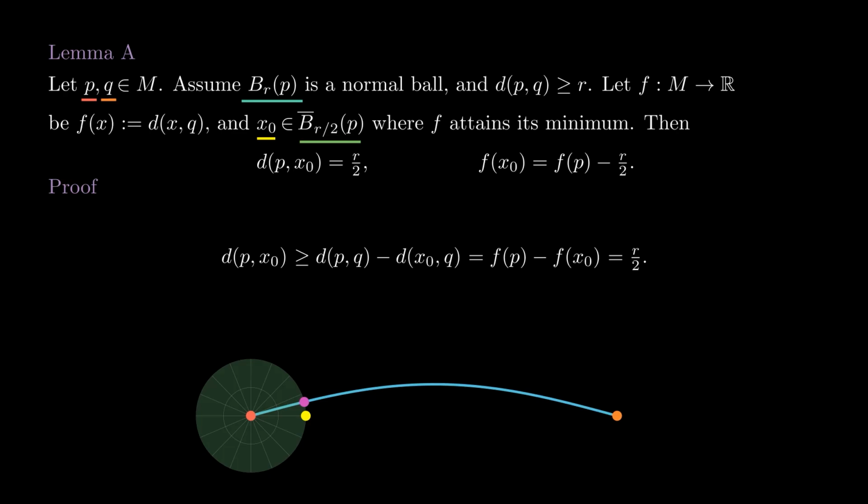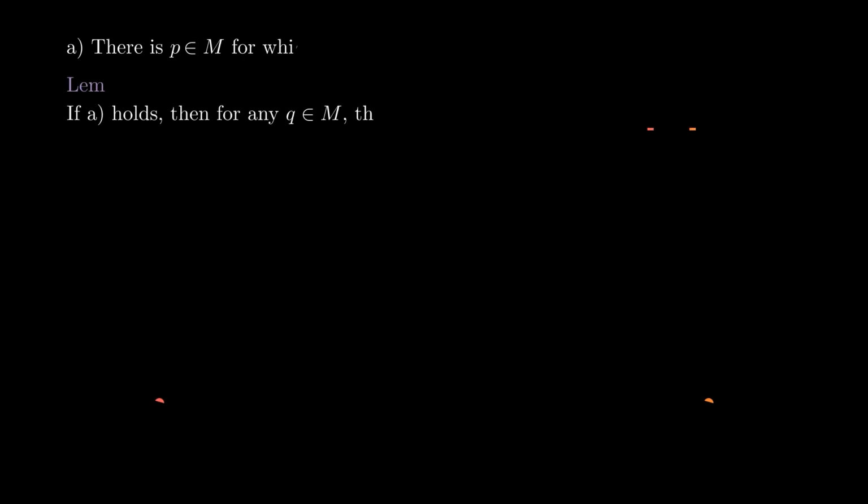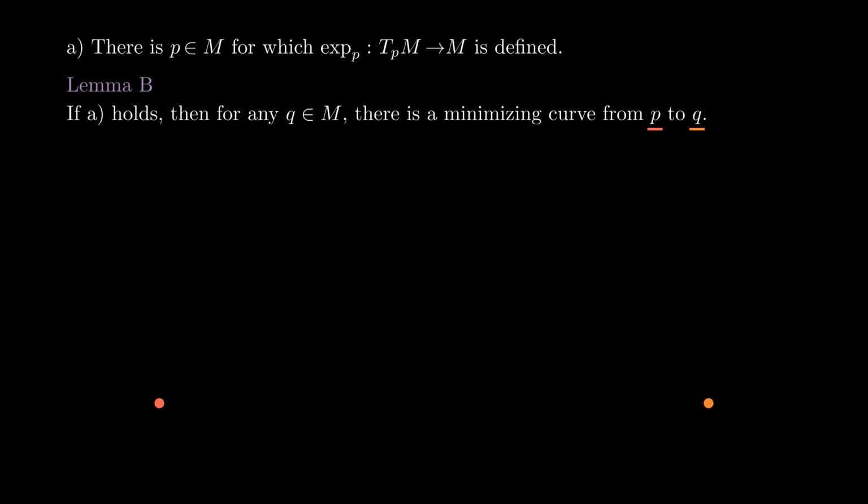This finishes the proof of the lemma. Now we turn to the next one. The second lemma is actually part of the Hopf-Rinow Theorem. If we assume A, then for any Q in M, there is a minimizing geodesic from P to Q. Take a normal ball around P.